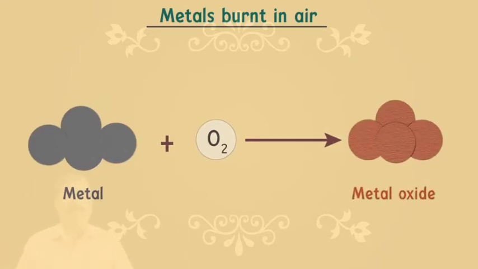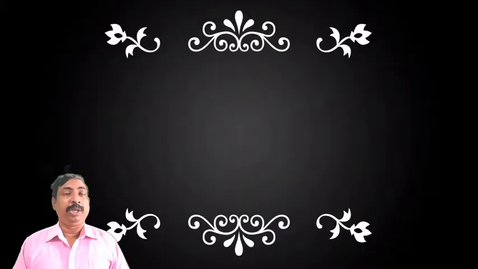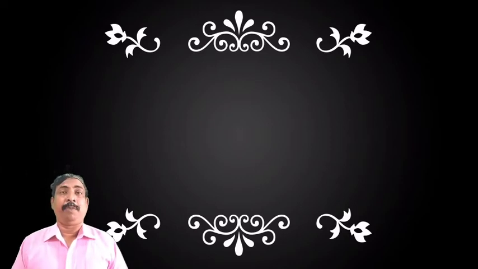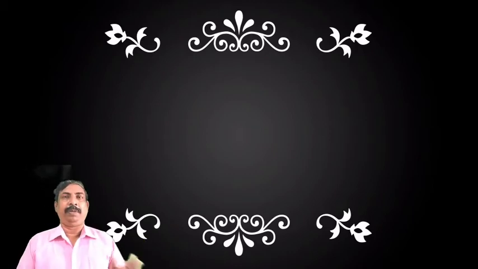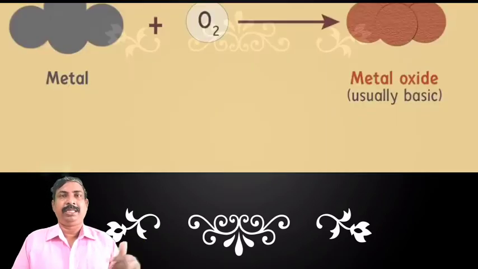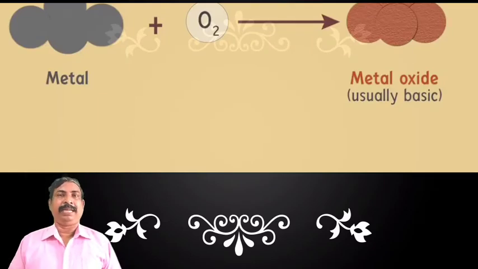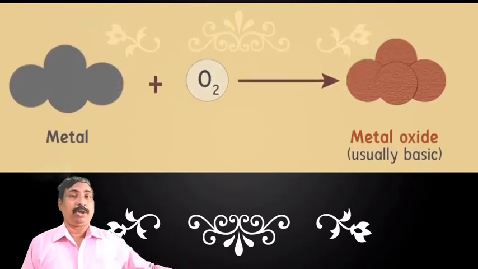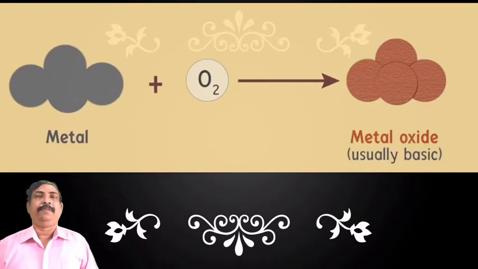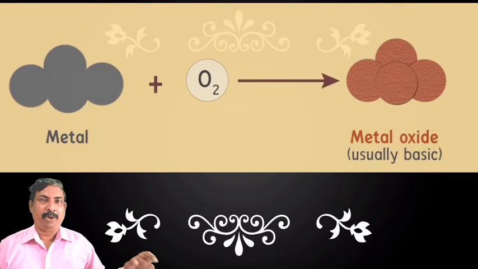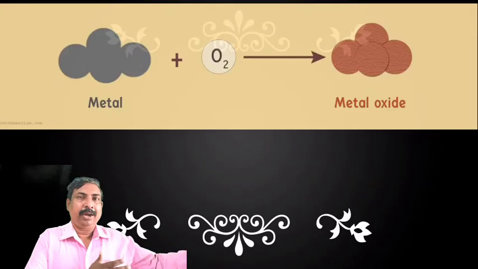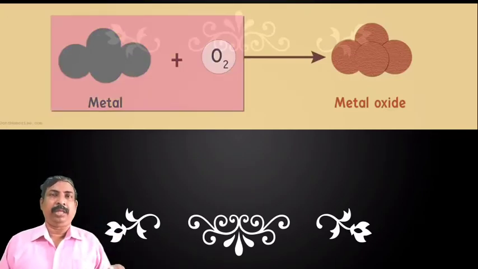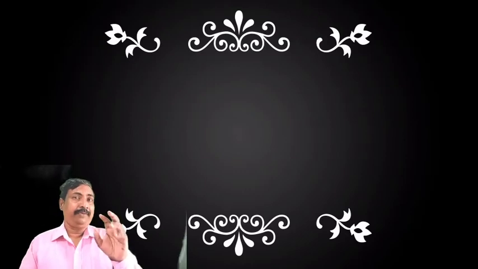Let us see one example. Copper, when you heat it, it will not burn, but forms a black oxide layer, black colored copper oxide, CuO. While writing the statement you have to write copper in brackets 2 oxide. Brackets 2 means its valency is 2. Aluminium plus oxygen gives aluminium oxide, Al plus O2 gives rise to Al2O3. So you can see that when a metal reacts with oxygen, we get metal oxide.